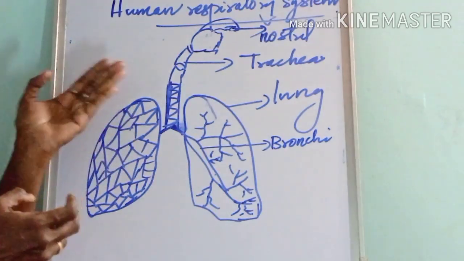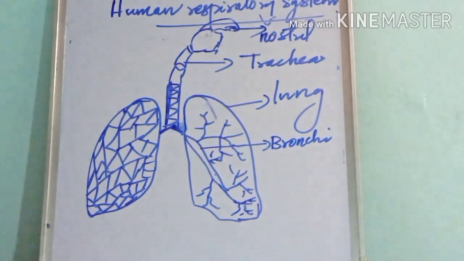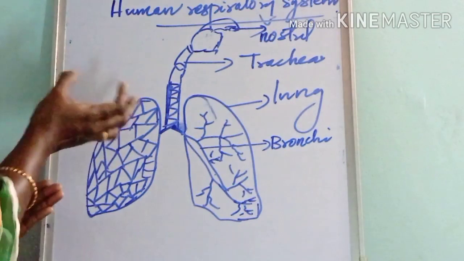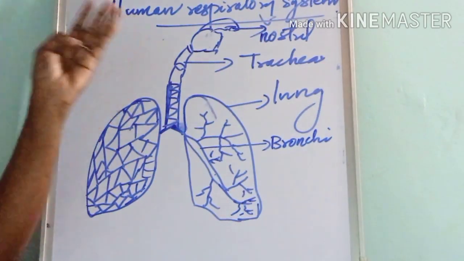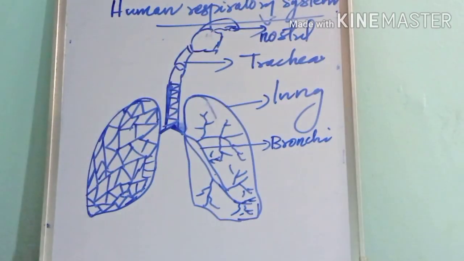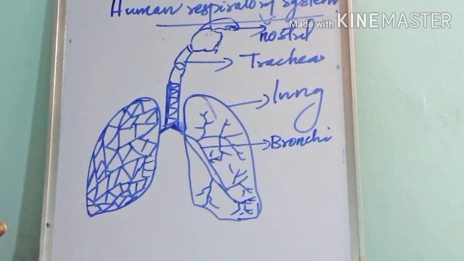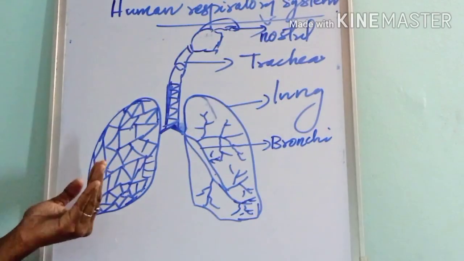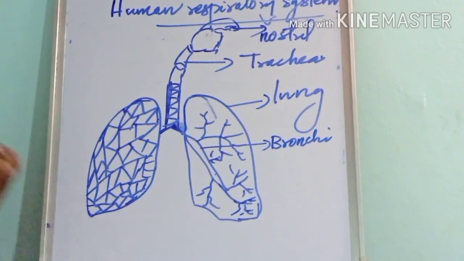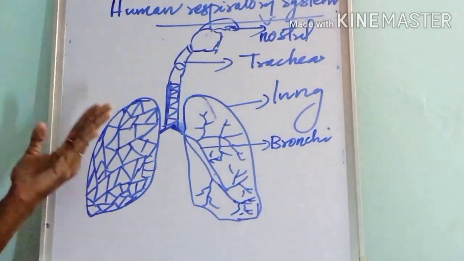The nostril also warms the air so as to match the body temperature. The air you breathe in passes through the nostril, which contains water, mucus and hair, and traps dust and organisms present in the air. It also warms the air to match the body temperature.